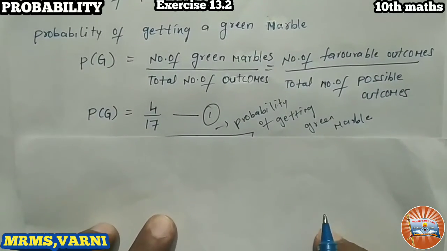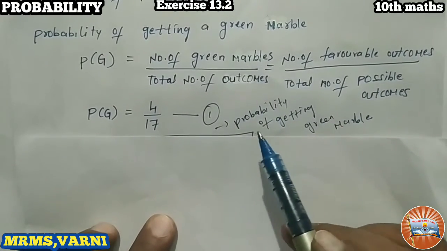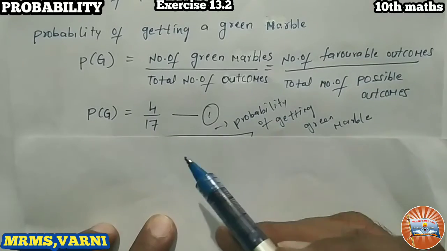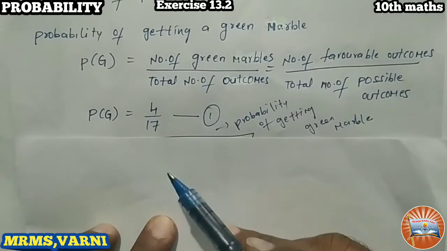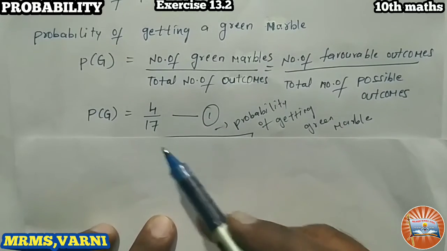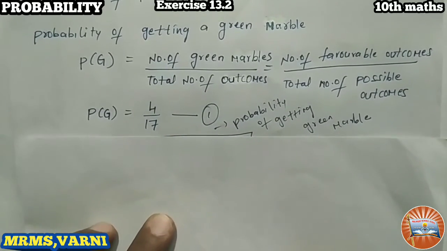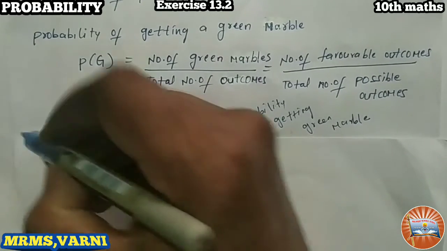Okay, this is getting a green marble, but we need to find getting a non-green marble. Okay, so complementary to this probability, complementary to this event. The actual probability of green is 4 by 17 we got. So we have one formula, that is P of E plus P of E bar equals 1.